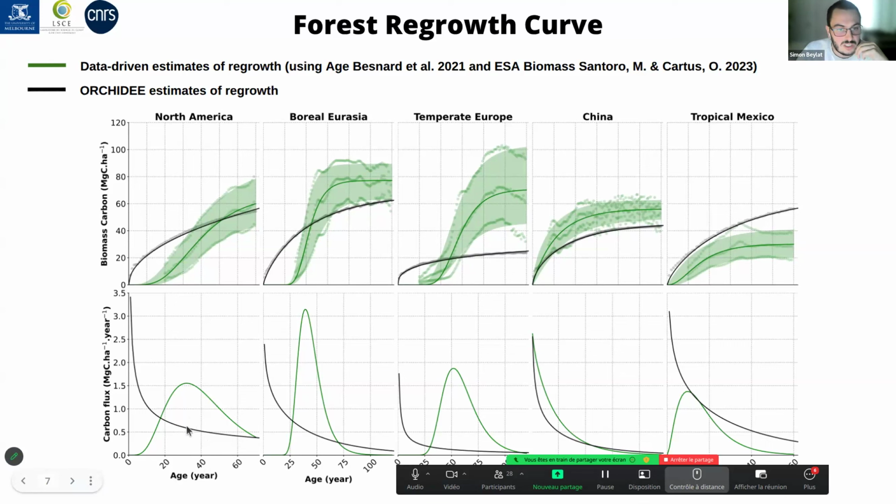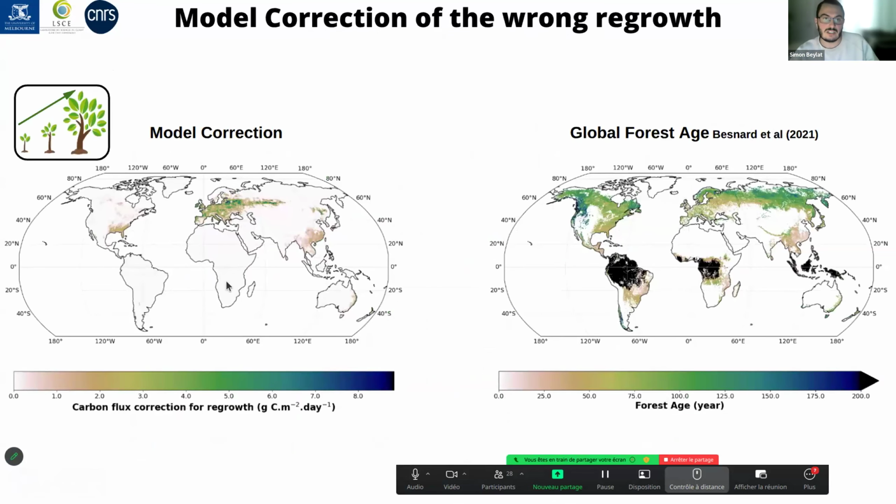So we see a shift of the peak of the carbon fluxes by 30 to 50 years for some different regions. So here what we wanted is to design a product correcting the fact that we do not account for age in ORCHIDEE, and also that we do not simulate this regrowth correctly.